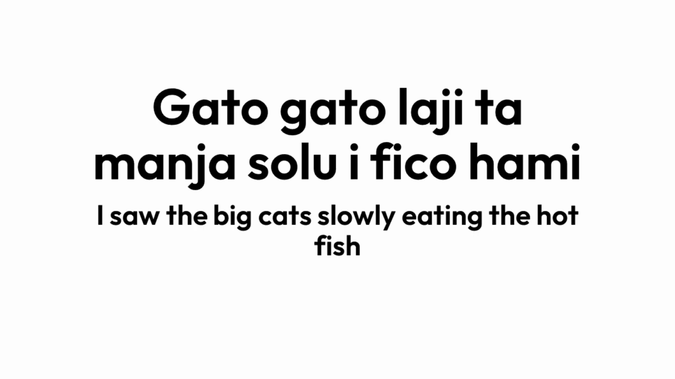So let's look at the sentence. Gato gato lagi, da mangia solo e ficio hami. That would mean, I saw the big cats slowly eating the hot fish. Gato gato is cats, lagi is big, manja is to eat, solo is slowly, ficio is fish, and hami is hot. Let's go over the words and add in a couple of new ones.